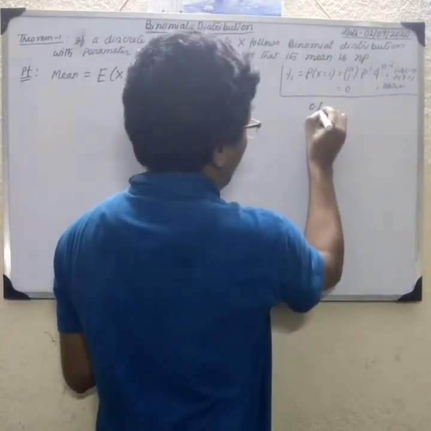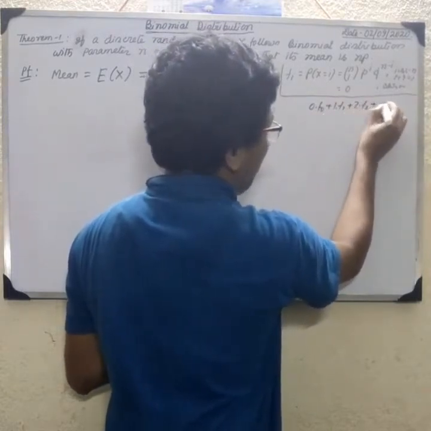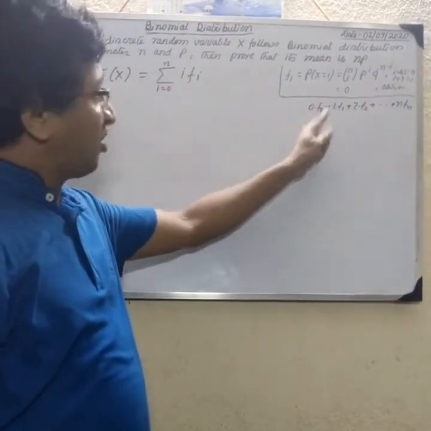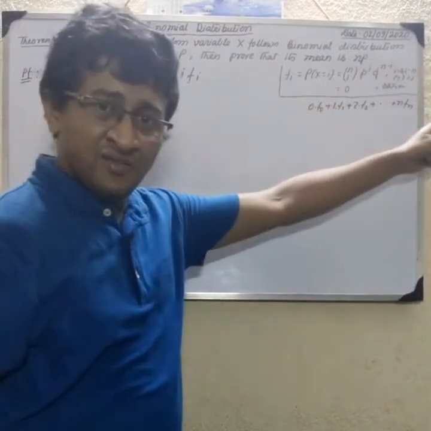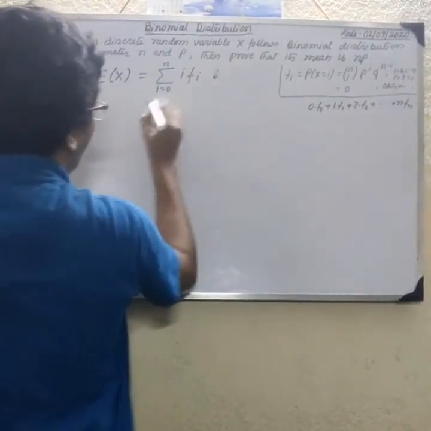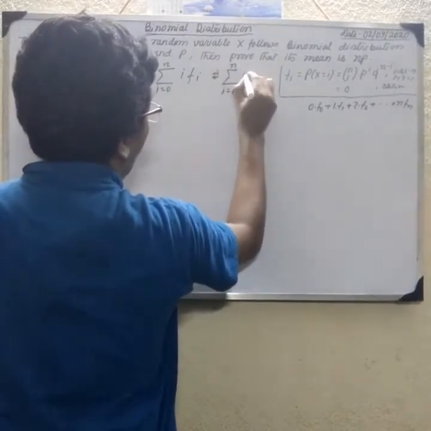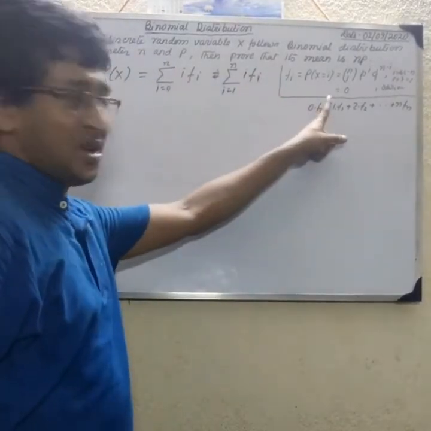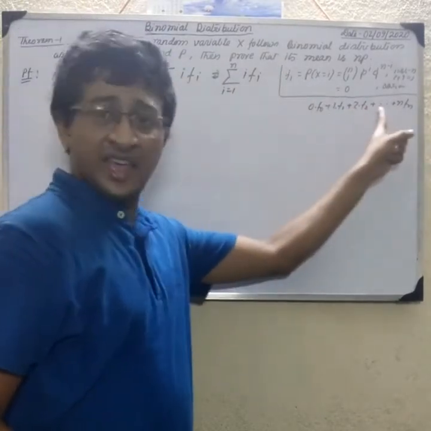So 0 into f0 plus 1 into f1 plus 2 into f2 and so on, n into fn. Because the first term is 0, we delete it and write i equal to 1 to n, summation of i f(i).